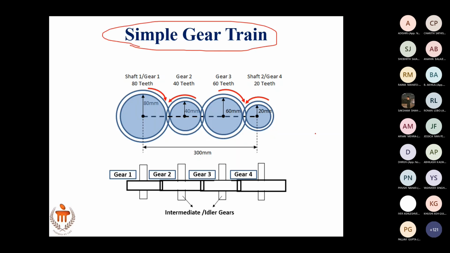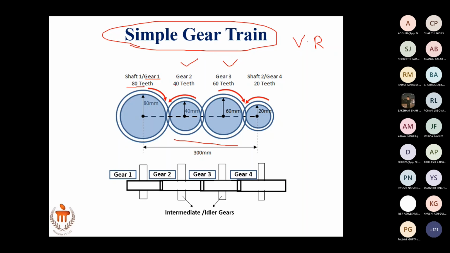We'll go on to prove that the intermediate gears will have no effect on the velocity ratio, and these gears are used just to fill the space. We'll prove this. So you can see on shaft 1 there is a gear 1. It has got 80 teeth.